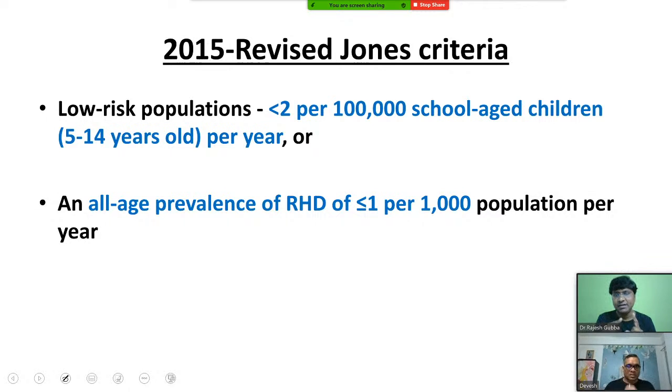So I'll repeat it again. School aged children less than 2 per 1 lakh per year. Any age less than or equal to 1 per 1000 per year, that is considered as low risk.